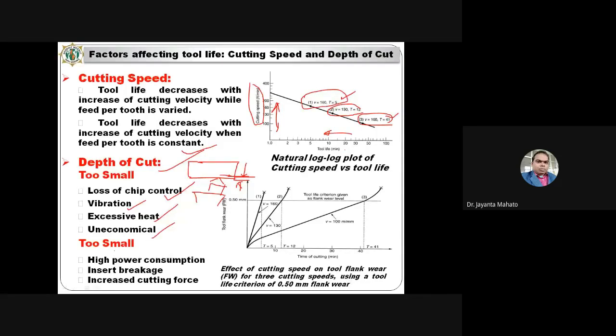But if the depth of cut is high, then high power consumption is required, there may be inert weight, and the cutting force increases. So if depth of cut is more, then obviously more cutting force is required.